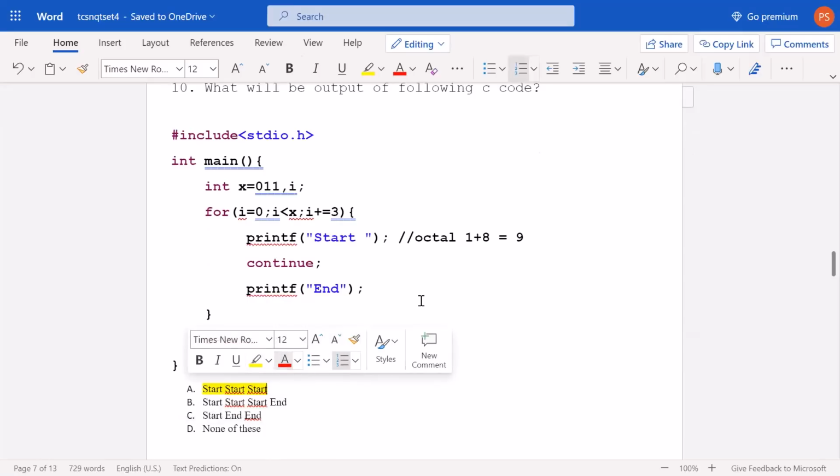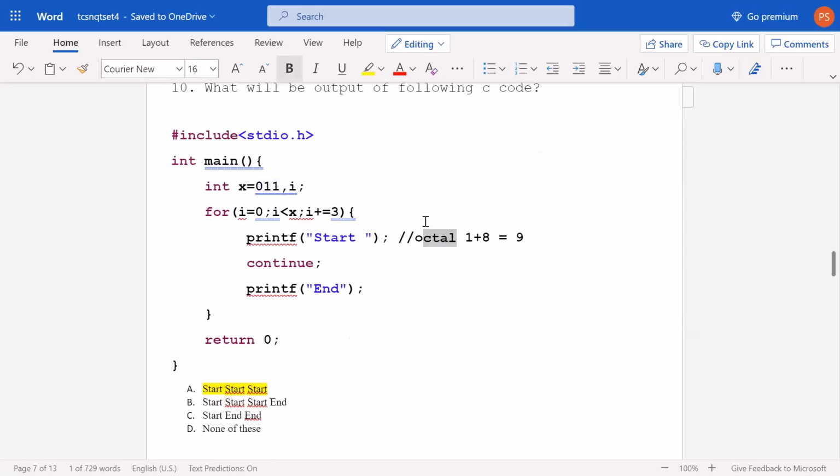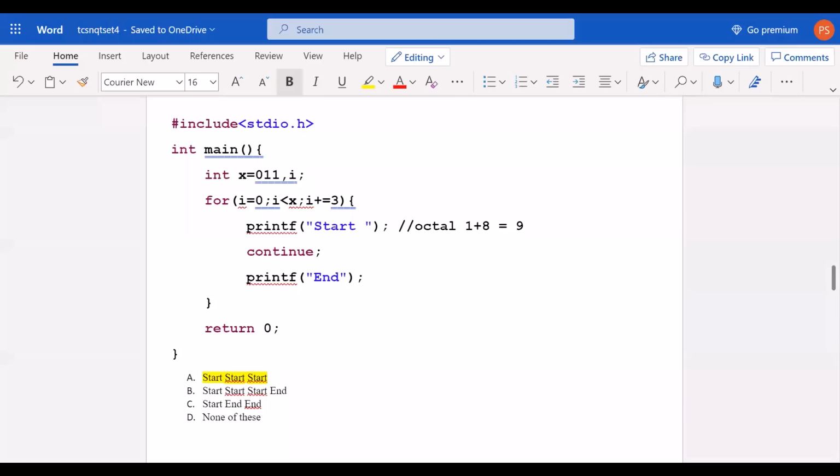That is thrice. In this question you also got to know about octal 011, which will be considered as octal, and about the continue statement as well.